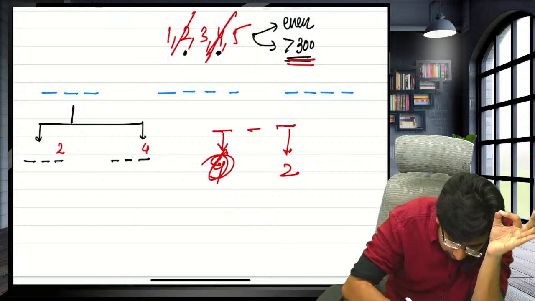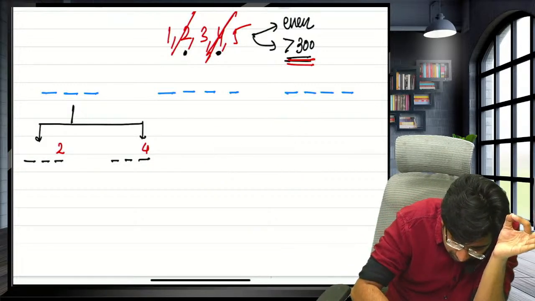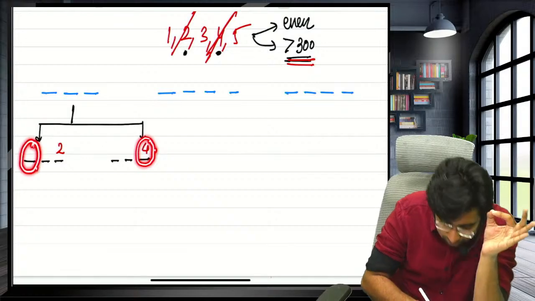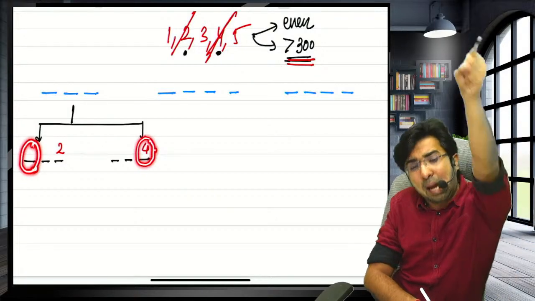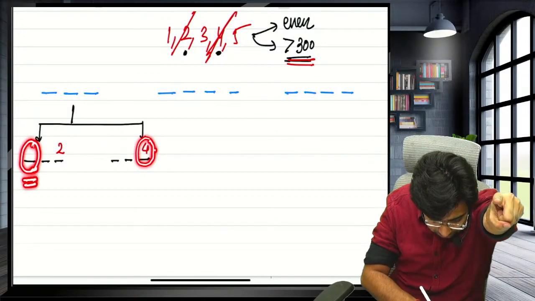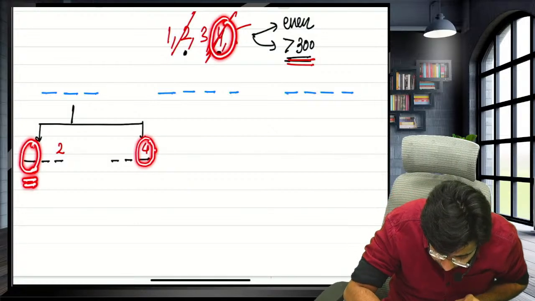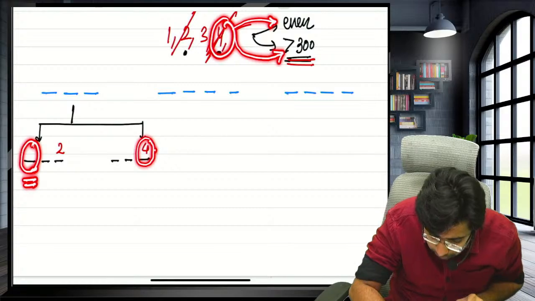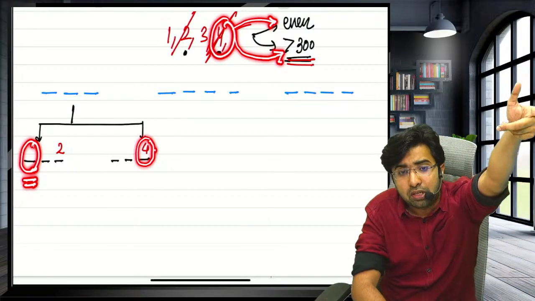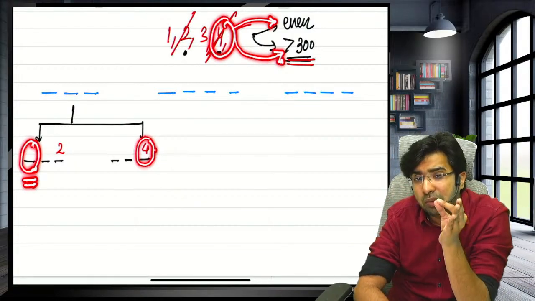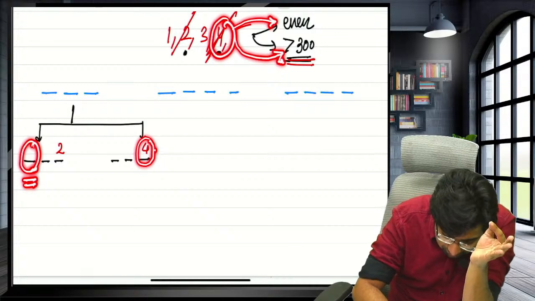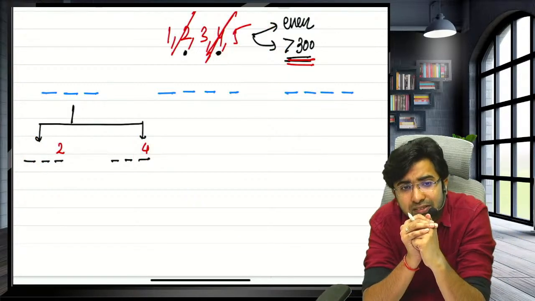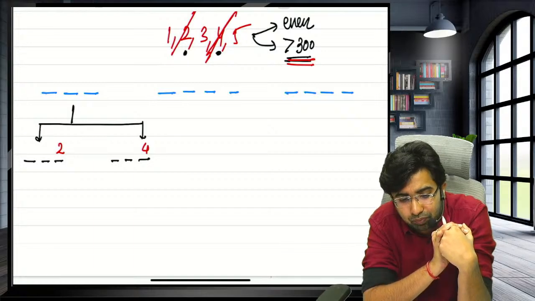That's why you have to further split the case, because 4 has the capability of coming at this place also, to satisfy the condition of more than 300. This 4 is required for the even number condition and also for the greater than 300 condition. So we say this is one number having a 2-place restriction. It has the capacity of coming at this place, and also at this place.